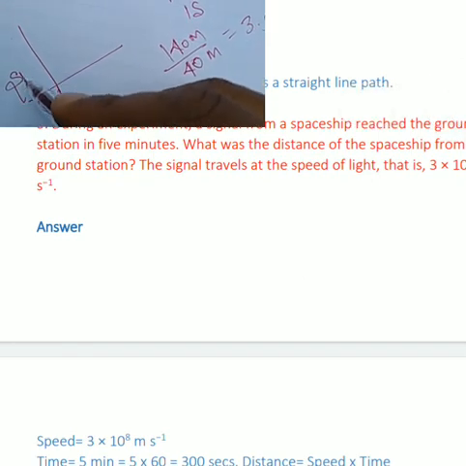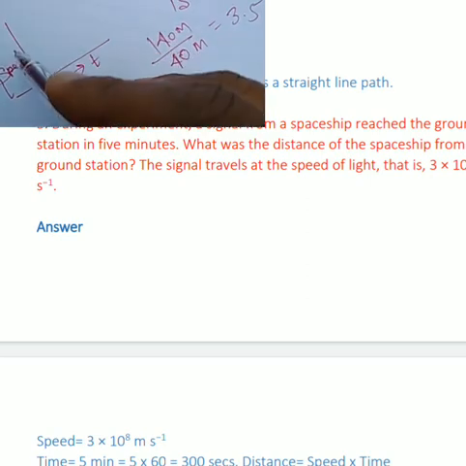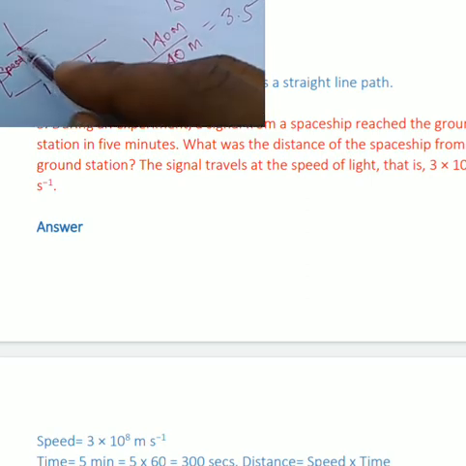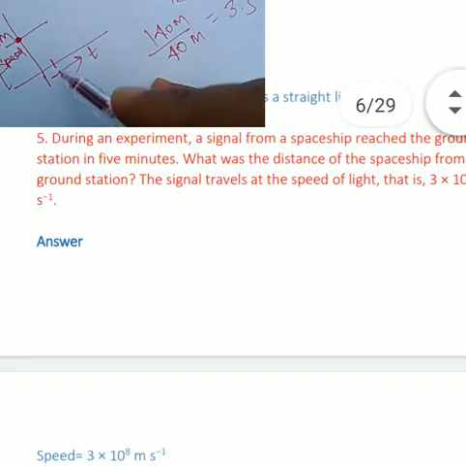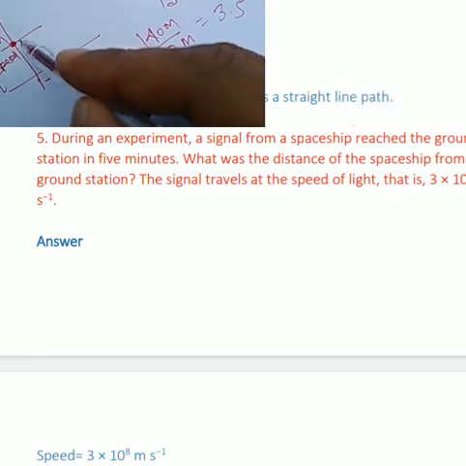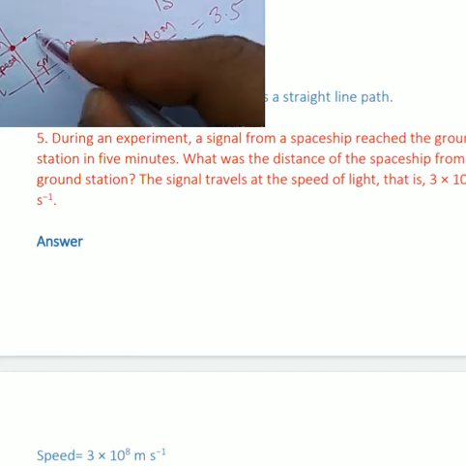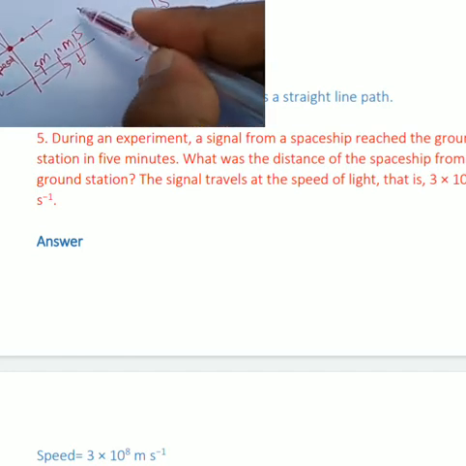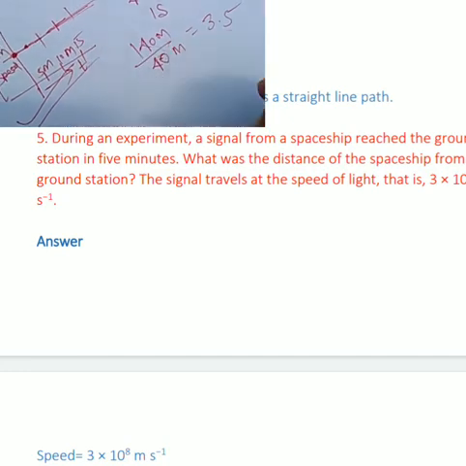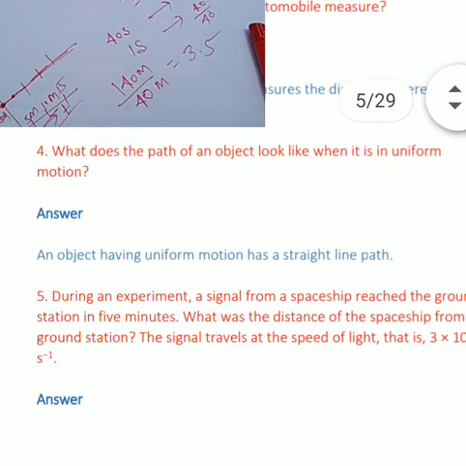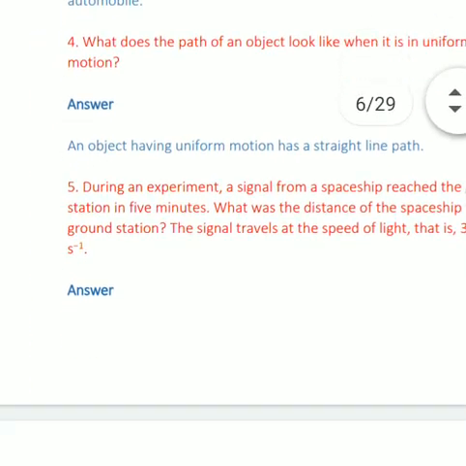Suppose this is speed and the x-axis represents time taken. Any object traveling with a fixed speed, suppose the speed of the object is 40 meter per second. Initially at 5 seconds, the object is traveling at 40 meter per second, at 10 seconds 40 meter per second, and at 15 seconds 40 meter per second. This represents a straight line parallel to the time axis. It means that when any object remains in uniform motion, it follows a straight line path.